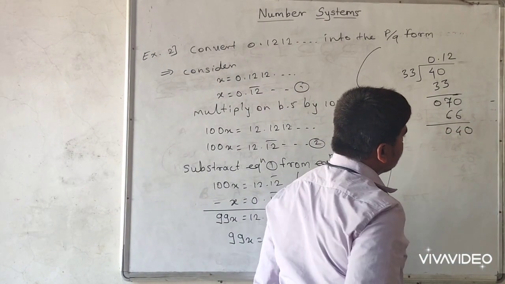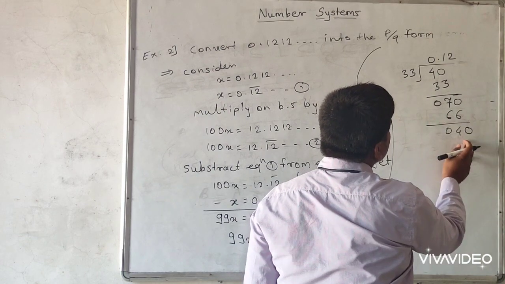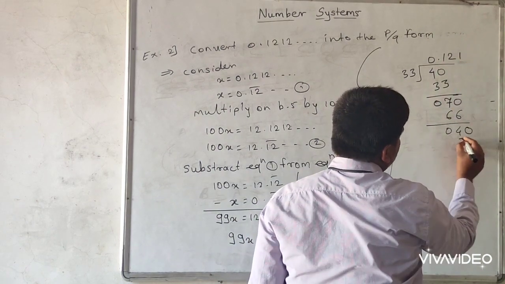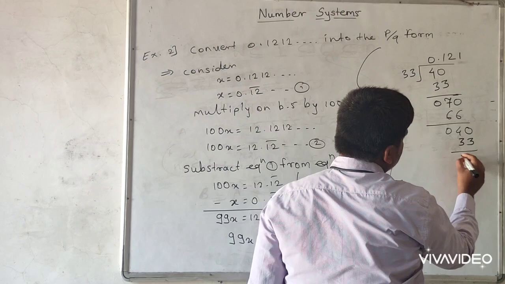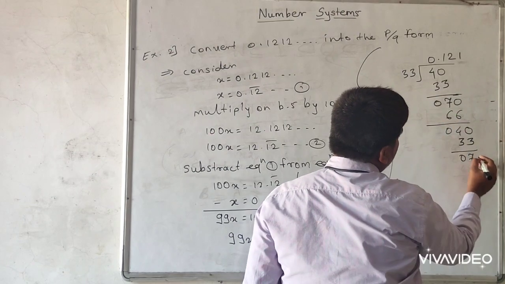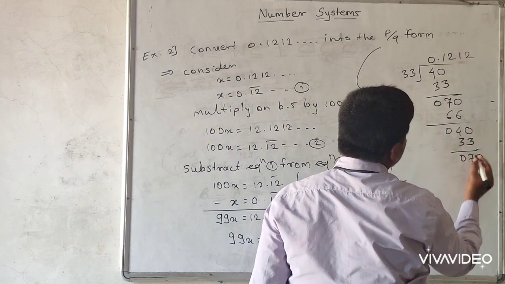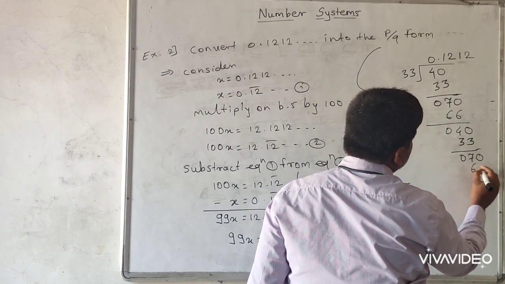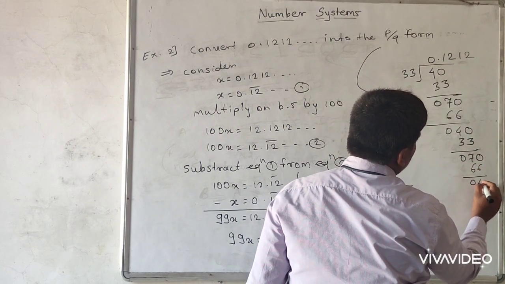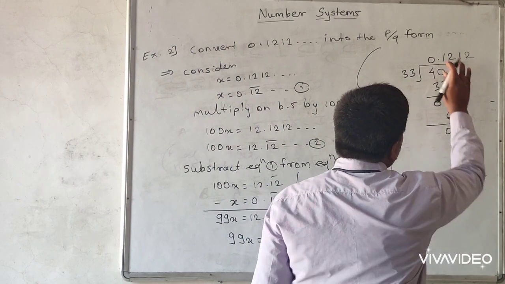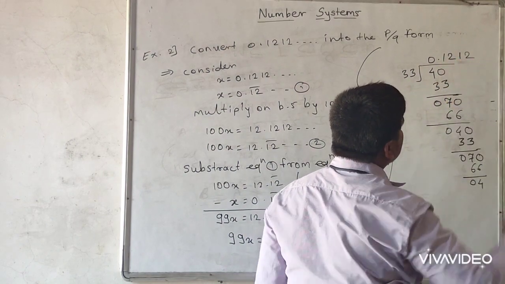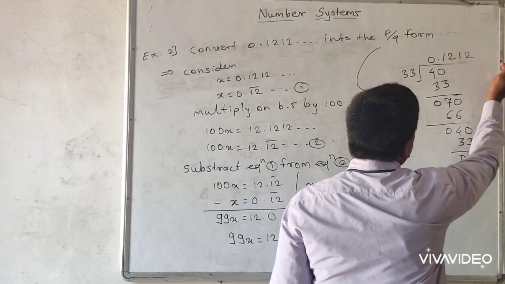Again we take 0. 33 ones are 33, so remainder is 7 again. We take 0, then again 33 twos are 66, so we get remainder 4. Here 12 is repeatedly coming, continuously coming.